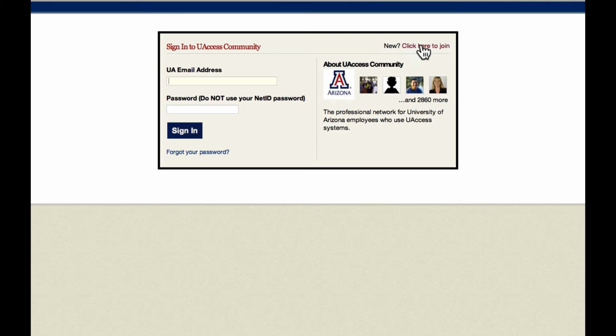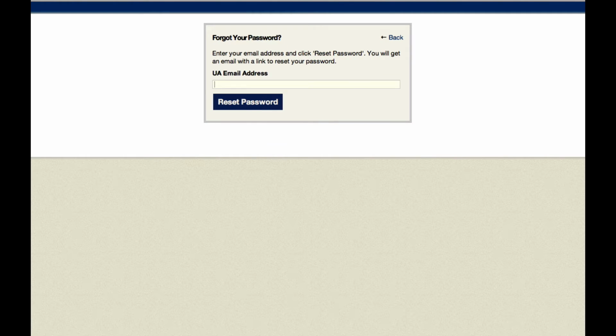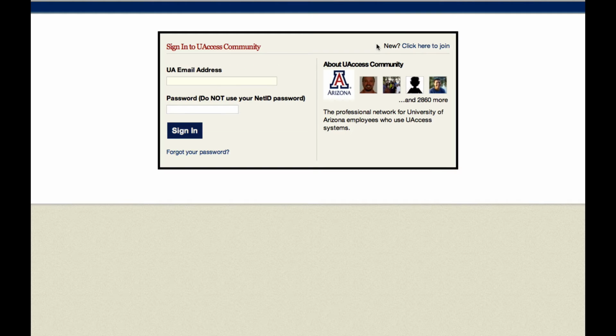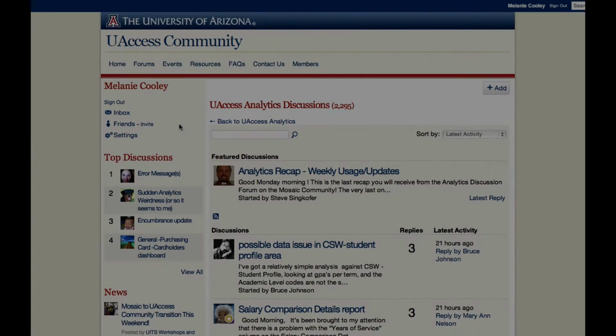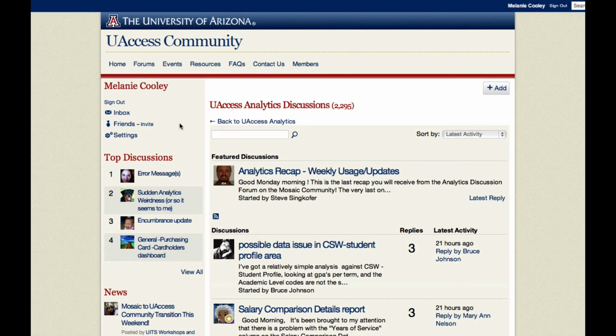If you did not have an account for the Mosaic community, you can click up here to join in the right-hand corner. And if you've forgotten your password, you can always click on that Forgot Your Password link, enter the U of A email address you have associated with your account on the Mosaic community, now UAccess community, and then get that reset password link sent to you. And I'm just going to get myself logged in. And once I'm signed in, you'll see that I'm in the discussion forum for the UAccess Analytics discussions.